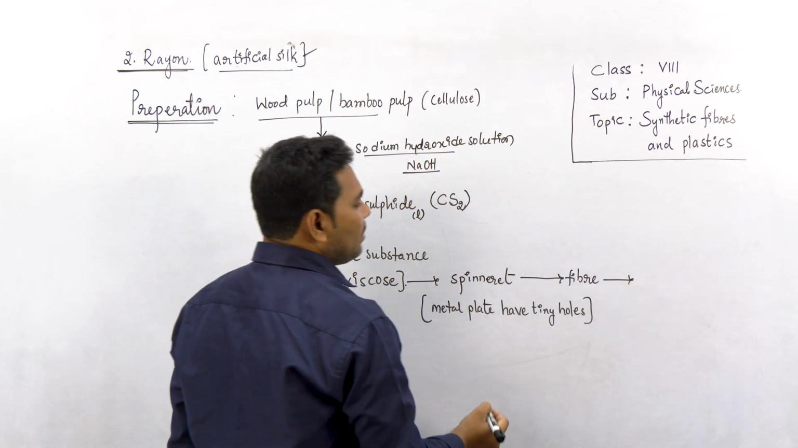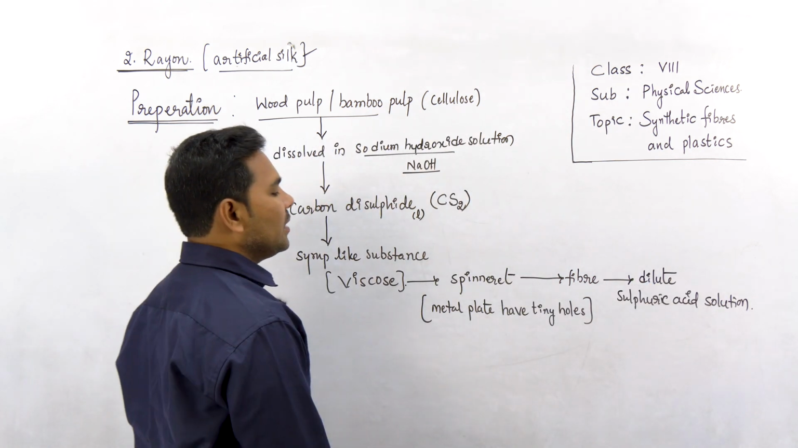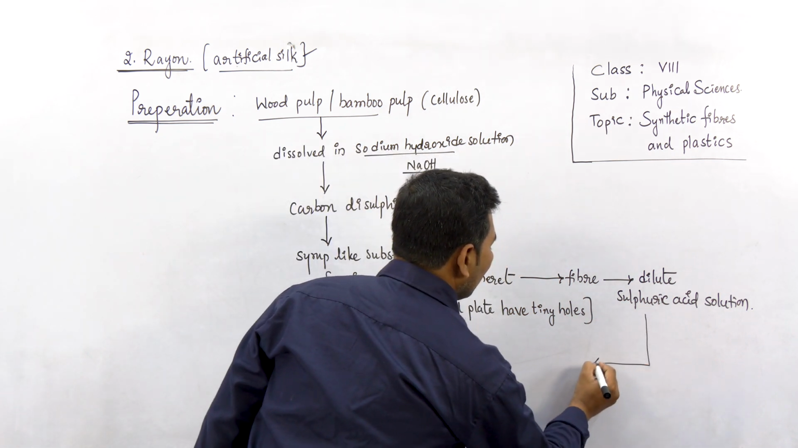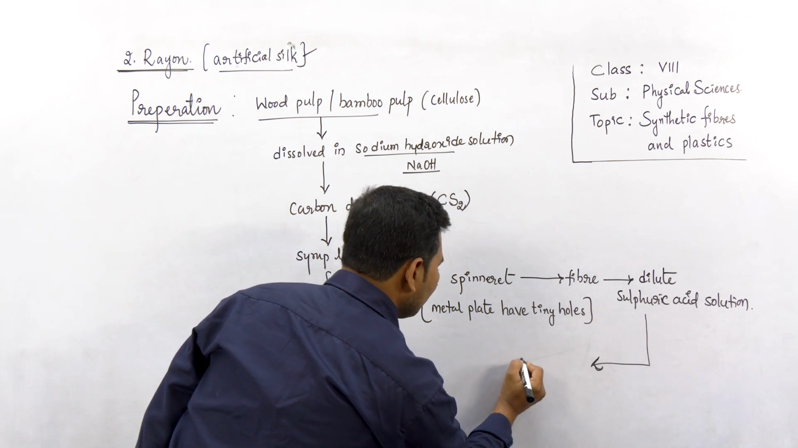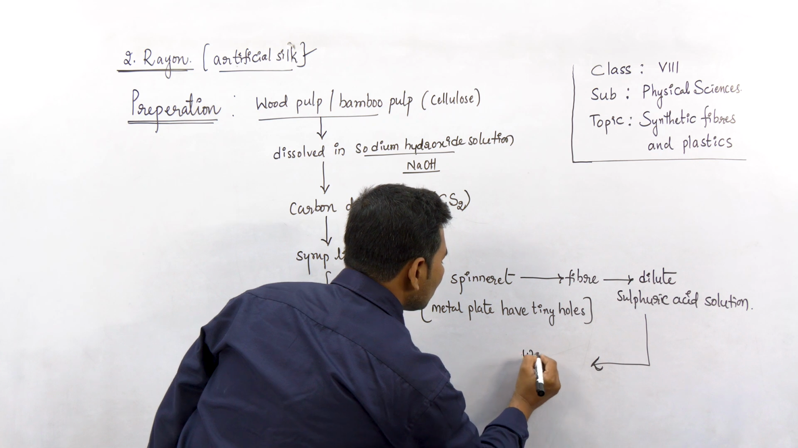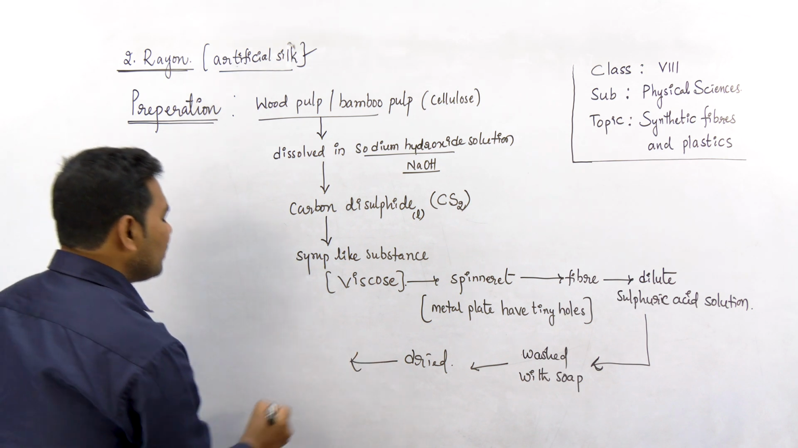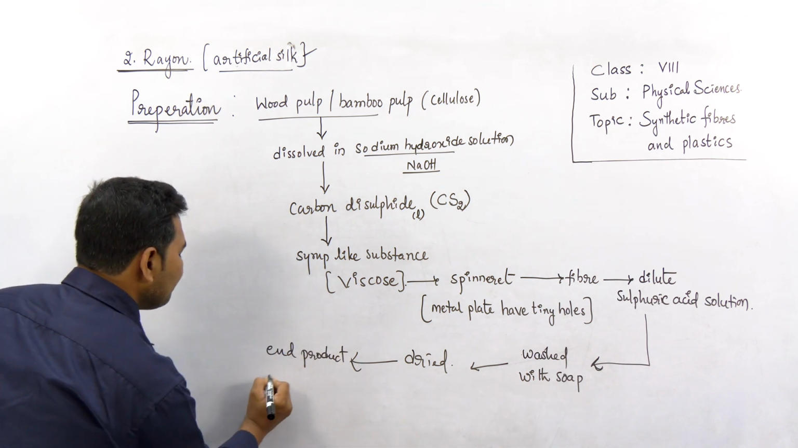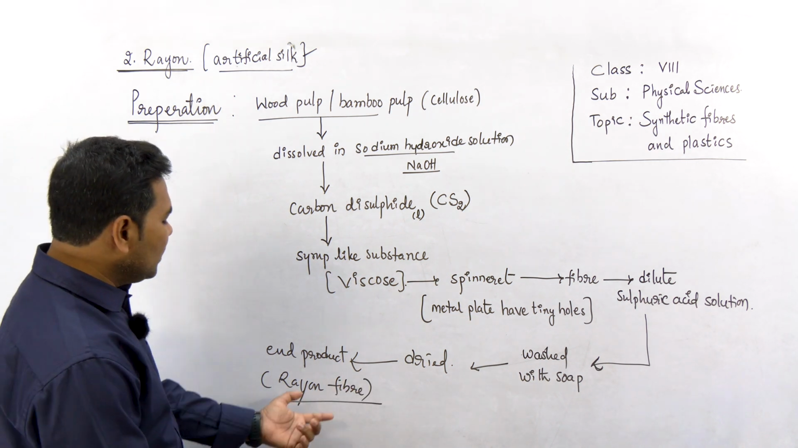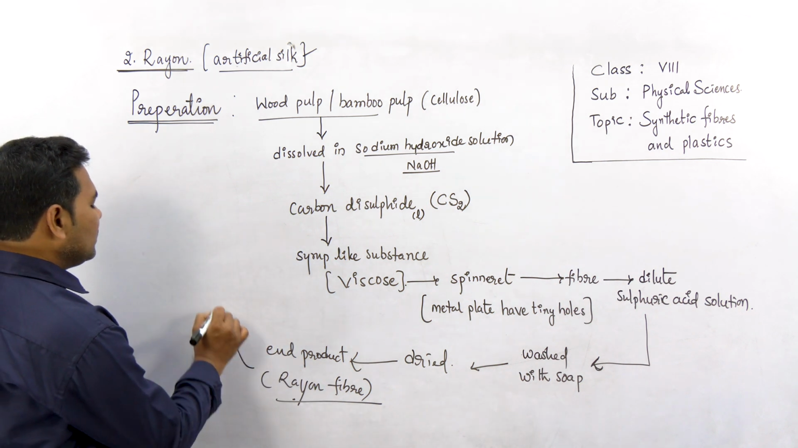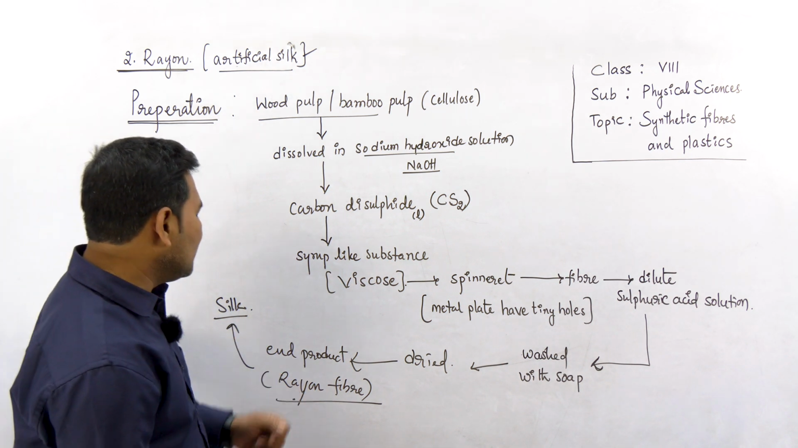These fibers then pass through a dilute sulfuric acid solution. Then, after this treatment in dilute sulfuric acid, we get fibers which are washed with soap and then dried. Lastly, the end product we obtain is the rayon fiber. This rayon fiber looks like silk. It is very shiny, it appears like silk, and it is a synthetic fiber.